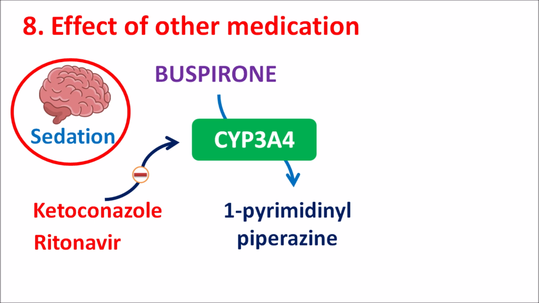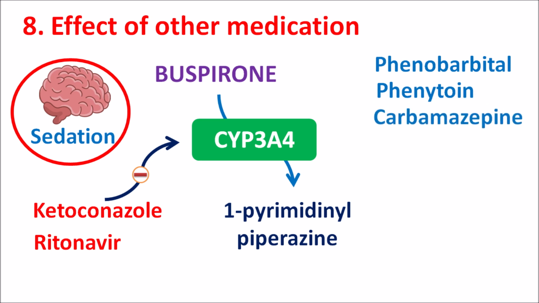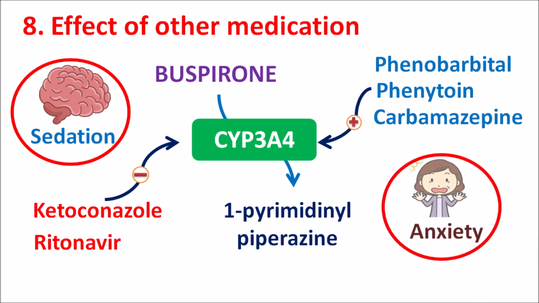Similarly, drugs like phenobarbital, phenytoin and carbamazepine act as CYP3A4 inducers. So they induce the metabolic enzyme activity, thereby increasing the metabolism of buspirone, resulting in decreased efficacy of this drug. So when these drugs are combined with buspirone, they can increase the anxiety due to decreased pharmacological response.